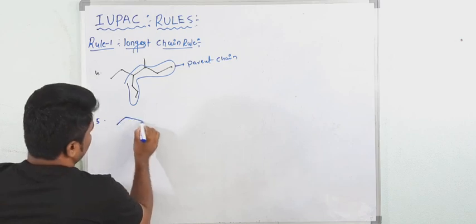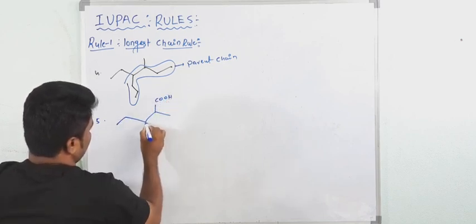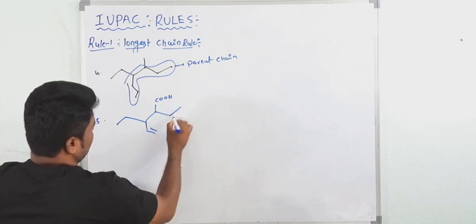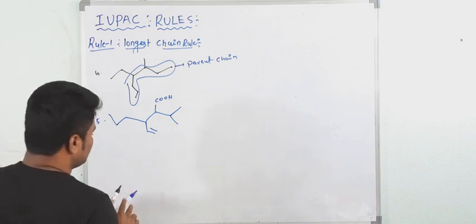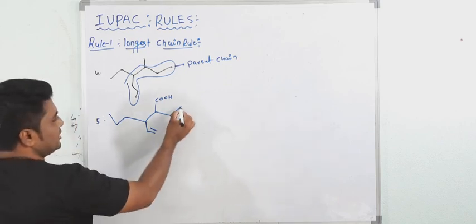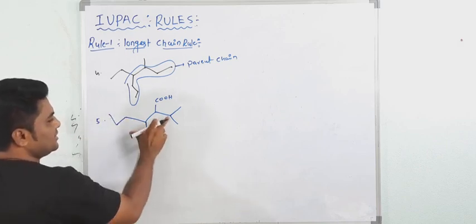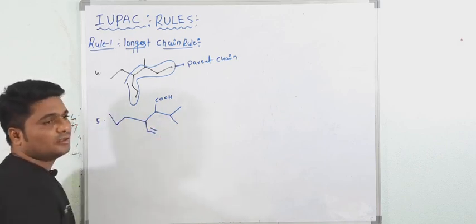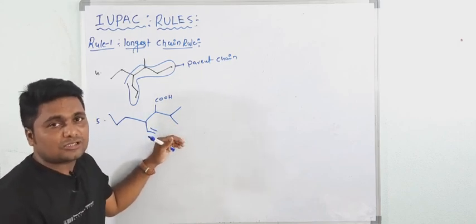Okay, now next, fifth one. See here. Now what would be the parent chain here? See, the straight chain contains 1, 2, 3, 4, 5, 6, 7. But if you take this 7-membered chain as a parent chain, the functional group and multiple bonds are not coming.